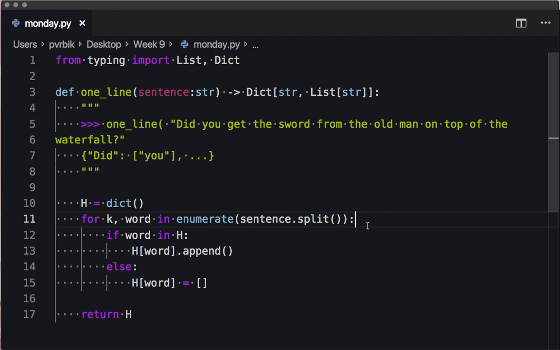Okay, so what do I want to do? I want to append the next word in the sentence, right? Which is what? K? Am I doing something wrong? K plus 1. You are correct. Exactly. That's the next thing I was going to ask. So what's the problem now?